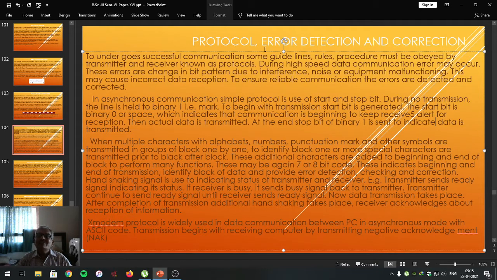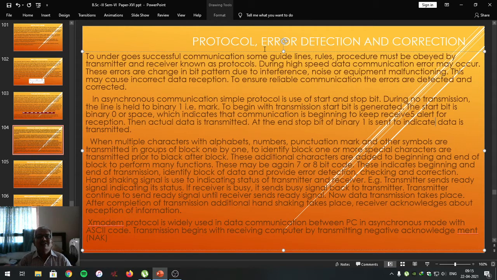Therefore, these errors must be detected during the communication. If the errors are not detected, then incorrect data is going to be received by the receiving computer, and that type of communication has no meaning.